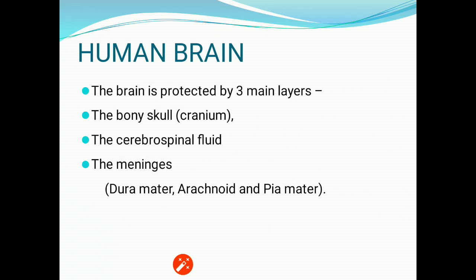Now the brain is protected by three main layers or three main structures: the bony skull, which is the cranium, the cerebrospinal fluid, which acts as an anti-shock, as well as provides moisture to the cells, and the meninges. These are three layers: dura mater, arachnoid, and pia mater.